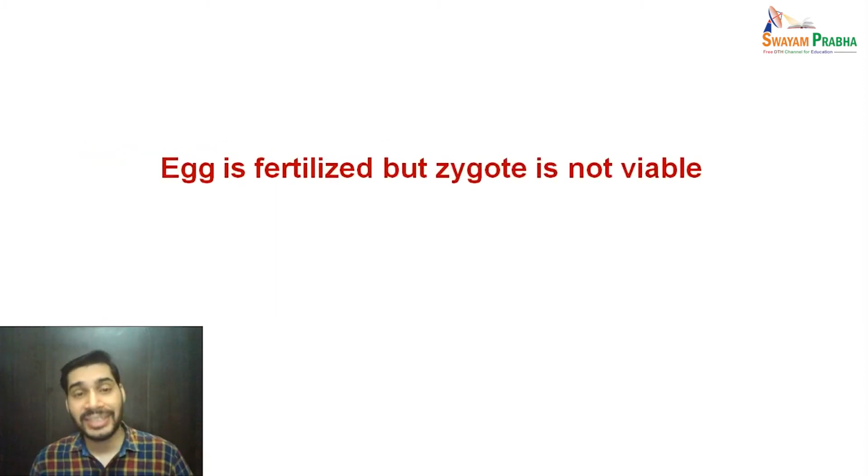In that, the first category can be if the egg is fertilized but the zygote is not viable. So mating is there, fertilization is there, but the zygote which has formed is not viable.